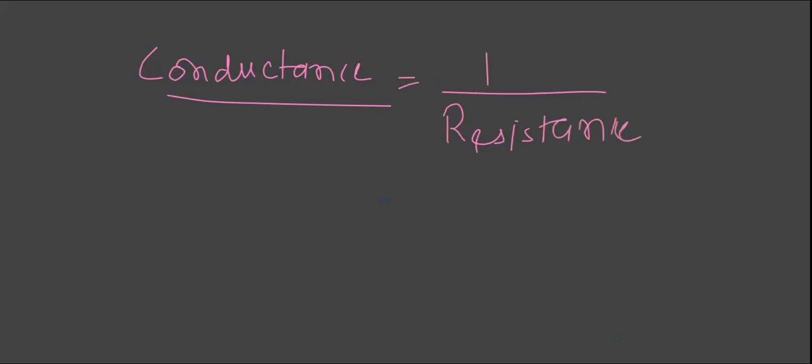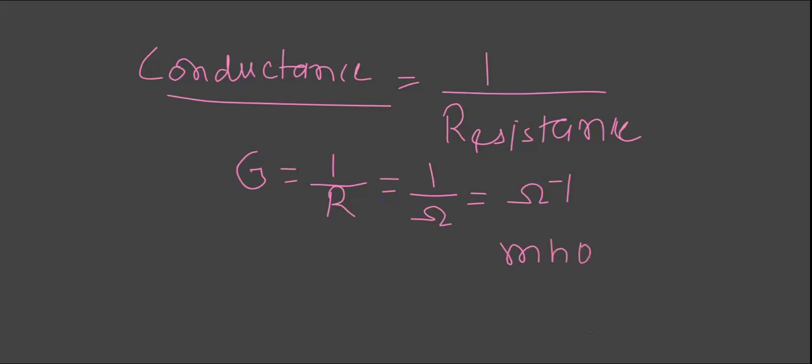Conductance is denoted by G, and resistance we denote by R. So what will be the unit of conductance? 1 upon ohm, that means ohm inverse, or you can say mho. Inverse of ohm is mho, M-H-O.